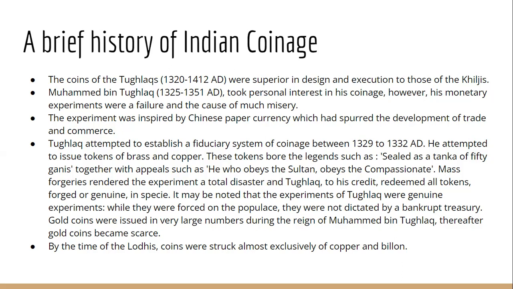So Muhammad bin Tughlaq tried to introduce such type of coins in India, and he issued fiduciary coins of brass and copper. On these coins there were legends also, like he who obeys the sultan obeys the compassionate. But the issue was that counterfeiting started, mass forgery. The influential bankers and the influential money lenders started minting the currency by themselves. Exactly same currency वो बनाने लग गए, and they started mixing, because they could not make silver and gold currency, because silver and gold was not readily available with them.